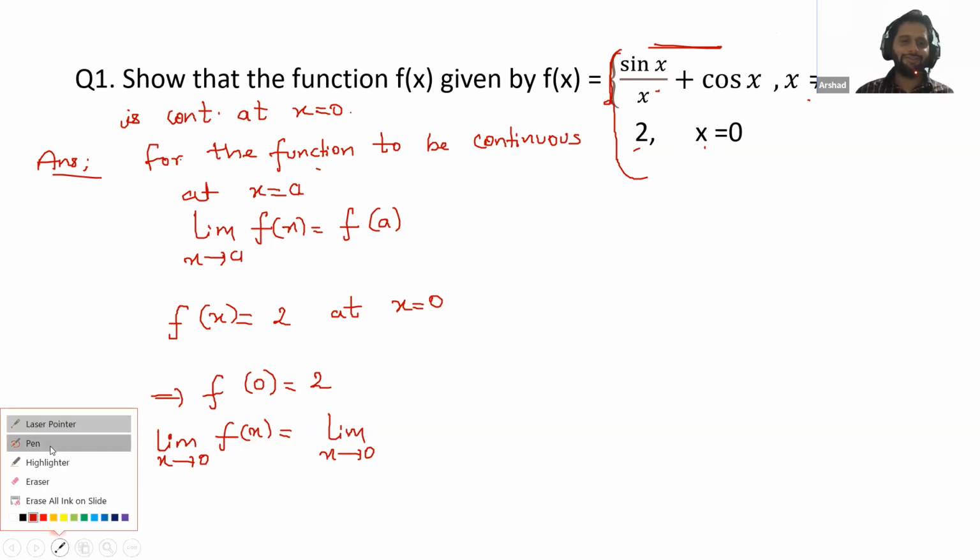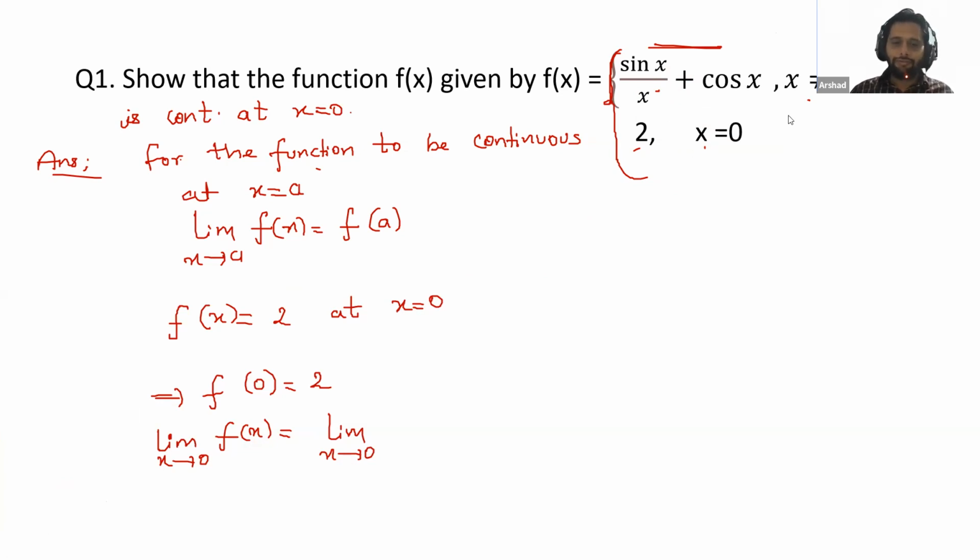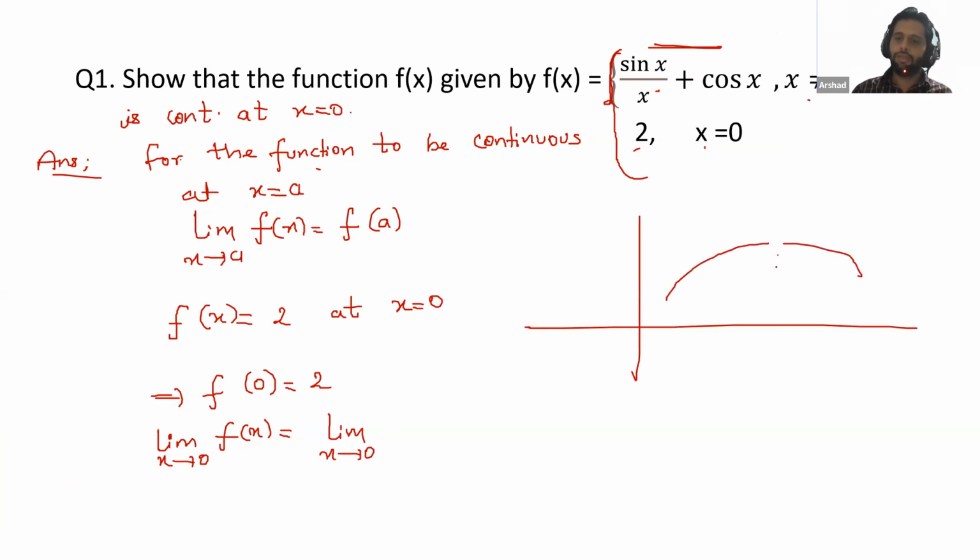All are incorrect. Please check here. We are finding the limits. So what is the meaning of limits? We have already discussed from the graph some days back what is meant by this limit. Suppose you have this function, let this be a. This is your f(x). If we are saying limit x tends to a of f(x), it means if x is approaching this value, then f(x) will approach which value?